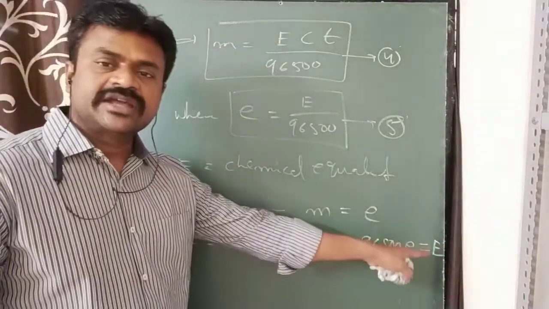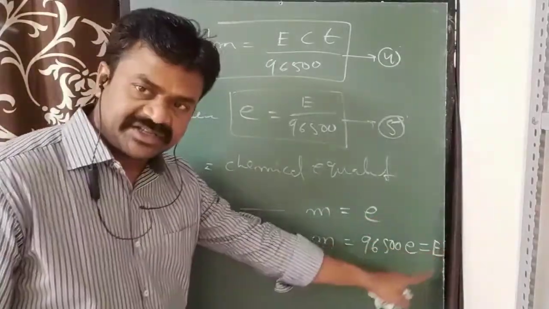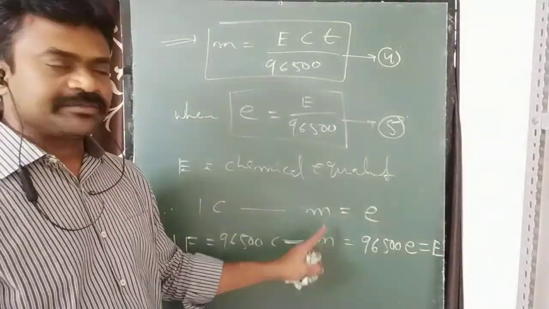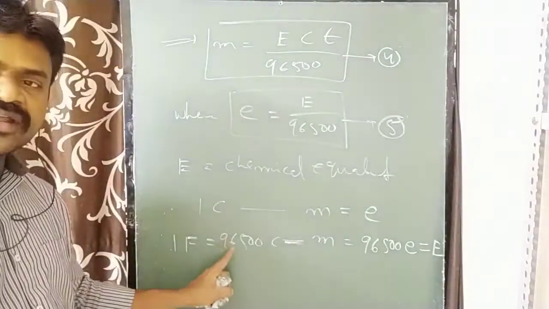This is equal to capital E. This is a statement. So capital E means chemical equivalent. It is the mass of the substance deposited or liberated at electrodes when 1 Faraday current is passed.